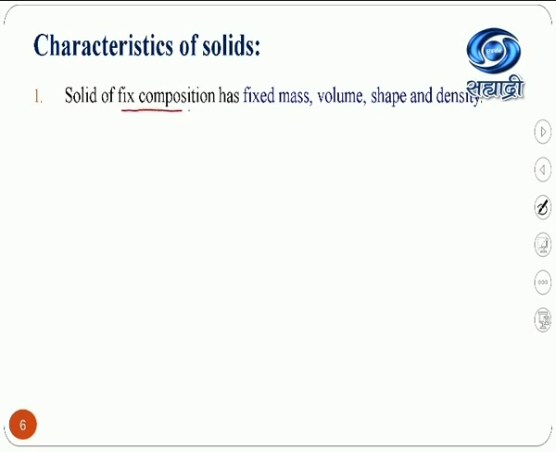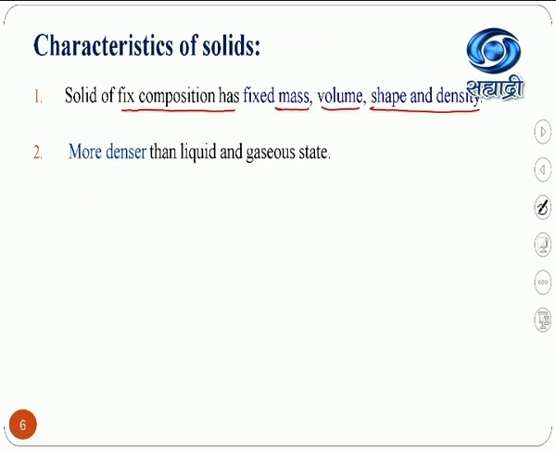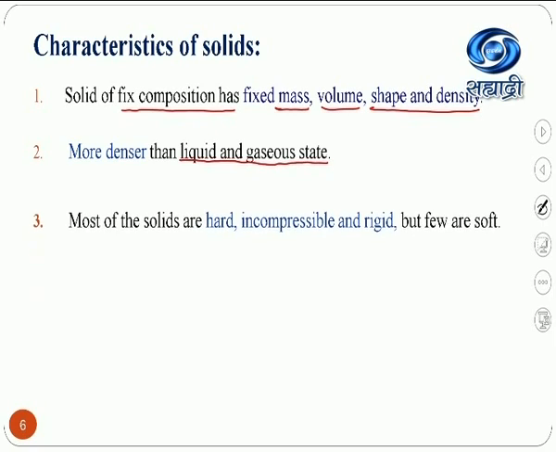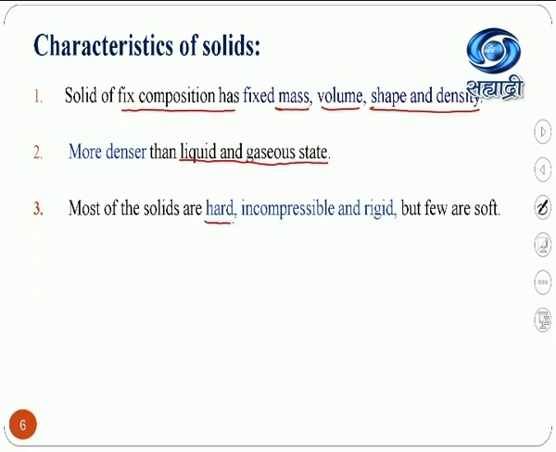Solid substances have fixed composition, fixed mass, volume, shape and density. They are denser than the liquid and gaseous states, as the intermolecular forces of attraction are very strong. So that's why each and every constituent particle of the solid substance is tightly arranged. Most solids are very hard, incompressible and rigid, but a few are very soft, like sodium metal, which is a solid but very soft. We can cut it with a knife also.